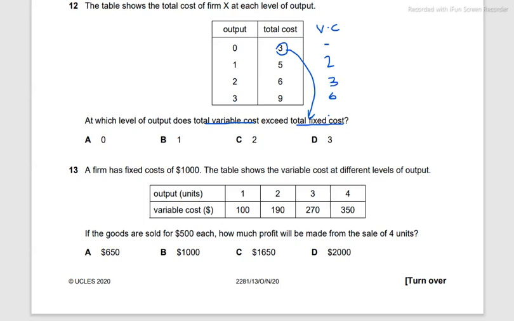And at which level of output does variable cost exceed total fixed cost? Over here it's 3, since exceeding it by 6 units, $6 or whatever currency it is. So this is the best answer here. Here as well it's doing so, however, by a really small amount. And here is the most, it exceeds the most. So we have to pick the best answer, and hence we're going to pick D.